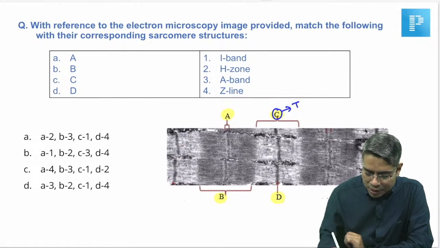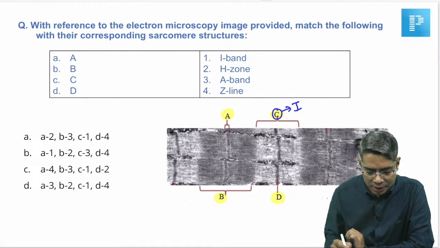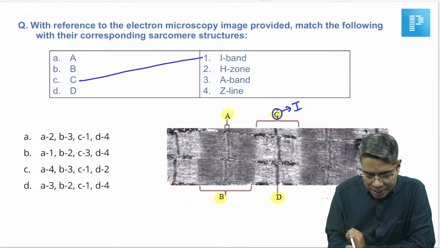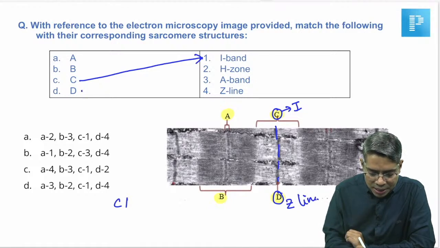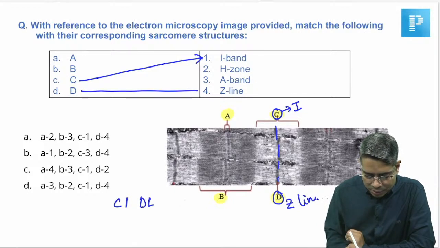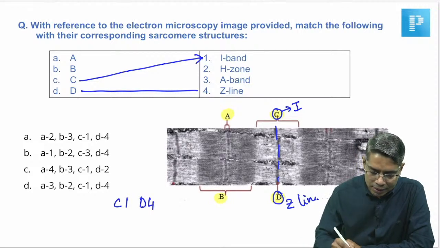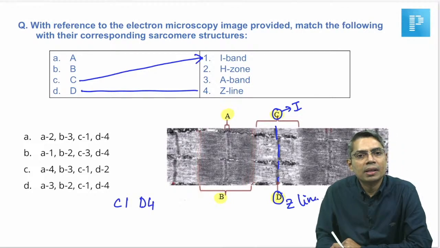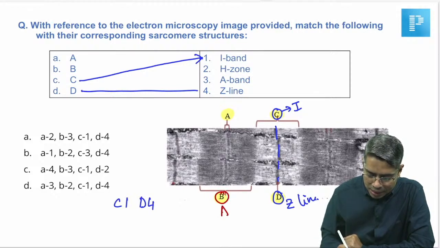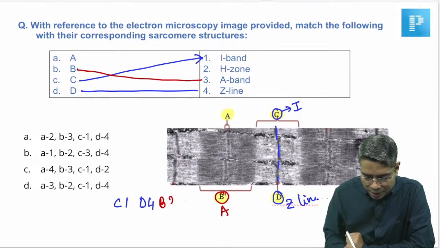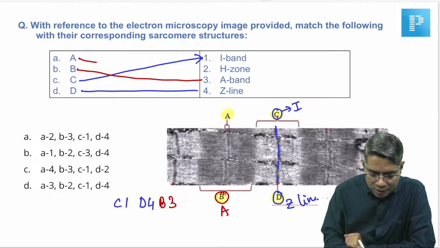If I have to start, I will start from here. C is the I band, so C equals 1. Then at the middle of this band, this D is nothing but the Z line, so D is with 4. Then you are getting this whole dark color band, and all of you know dark color band is nothing but the A band. So B is the A band, so B is with 3, and obviously A is going to be with 2.